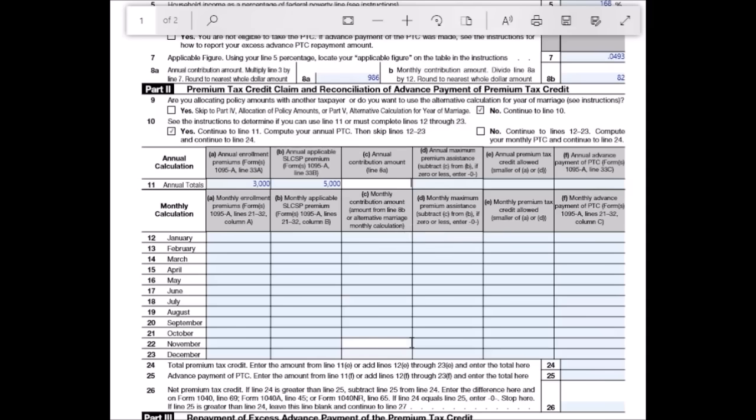In part C here, it says the annual contribution amount in line 8A. So you can see right up here, line 8A has 986. So we'll type that in. And then part D here, it says annual maximum premium assistance. So subtract C from B. And that should be pretty simple. I can do that in my head. That's going to be 4,014.